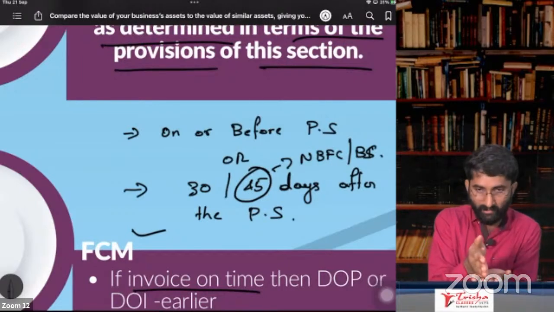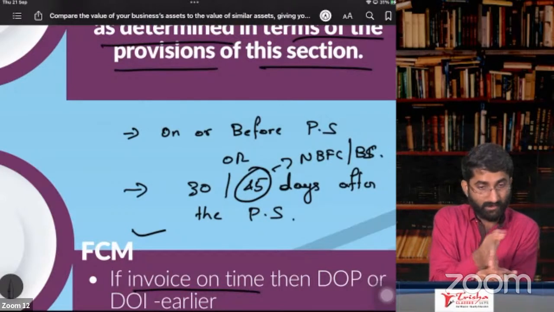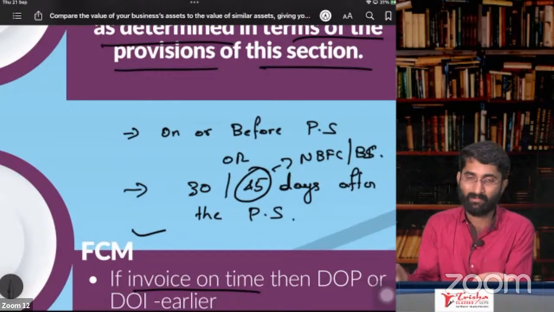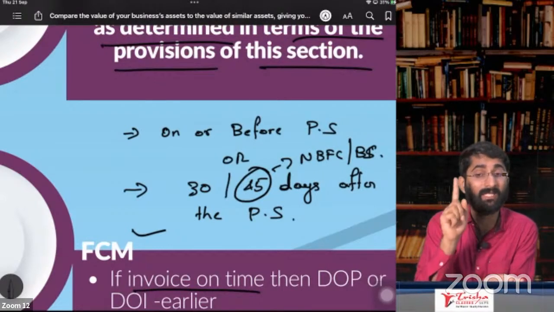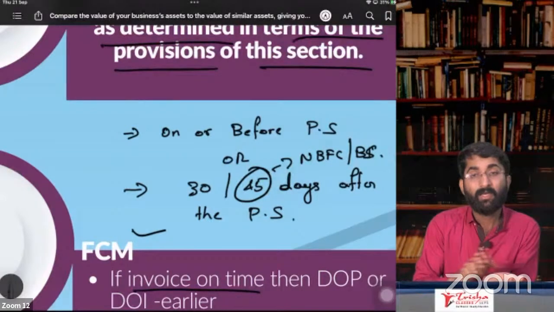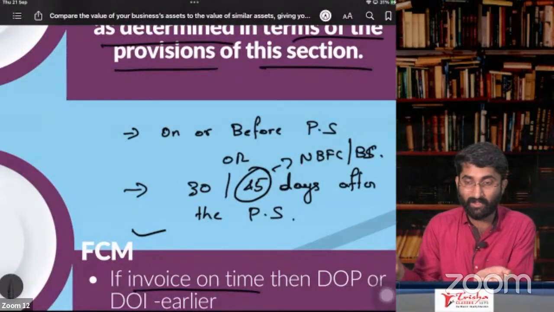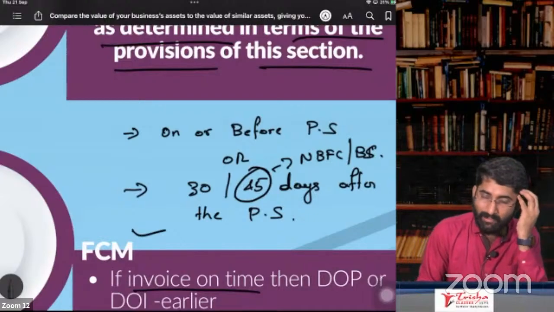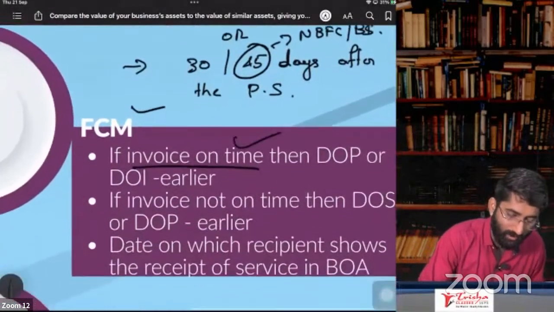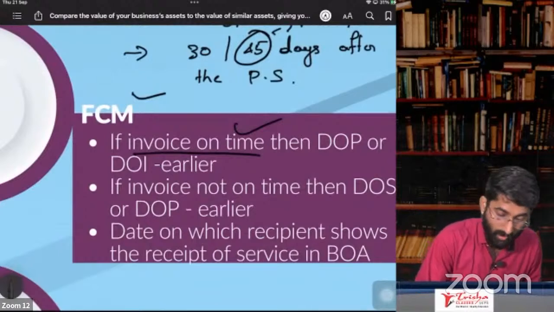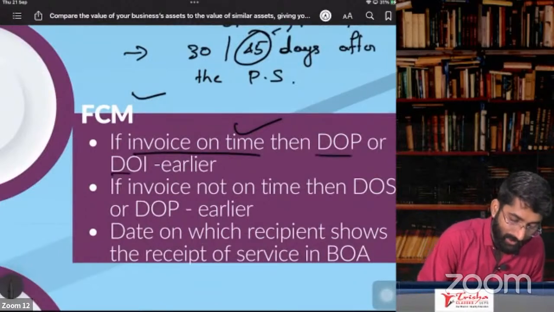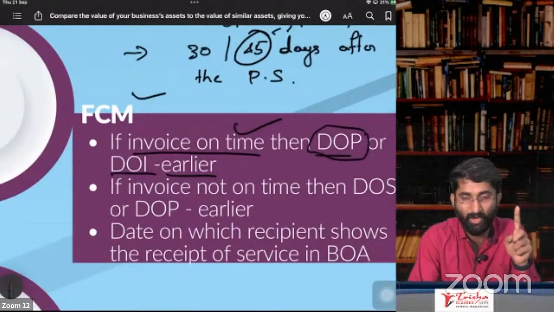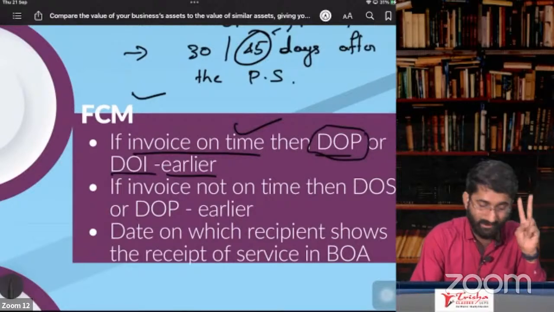So what is the last day to issue the invoice in case of services? Before the provision of service, at the time of provision of service, or after the provision of service, I can give the invoice at any time. There is one condition: if you are giving the invoice after the provision of service, you have to give it within 30 days. So if the invoice is issued on time, then date of invoice or date of payment that you receive, whichever is earlier.